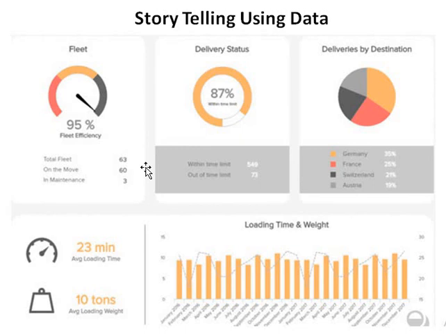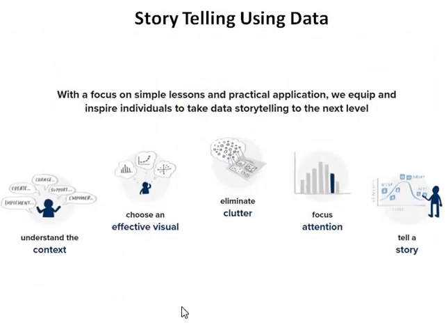So storytelling is what it is: opting for understanding the context, choosing an effective visual, which should be suitable to the context. Eliminating the clutter, right?